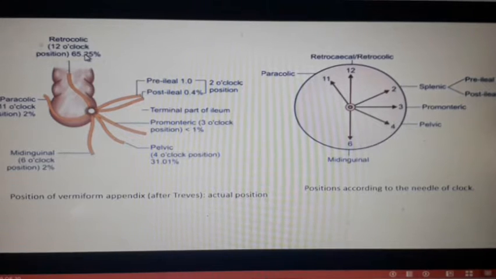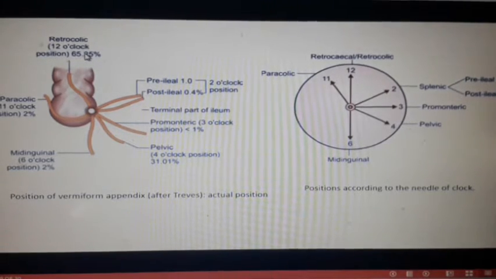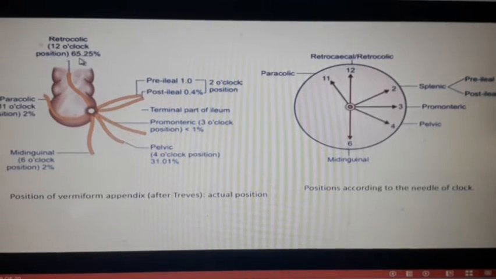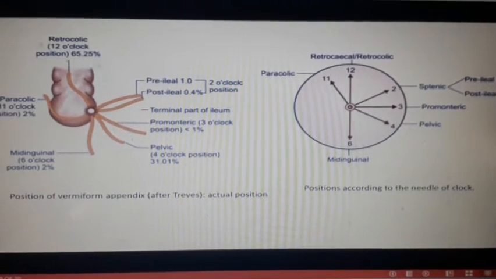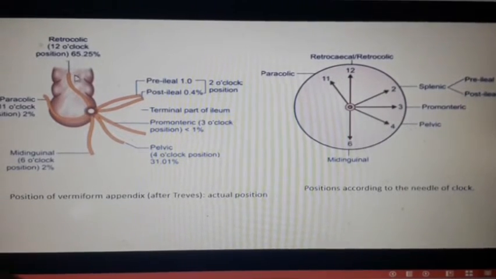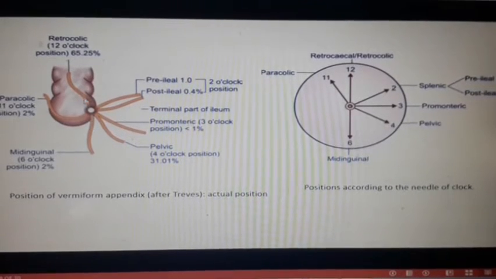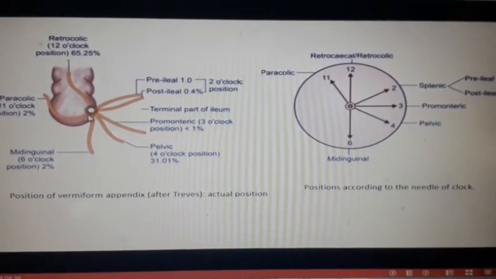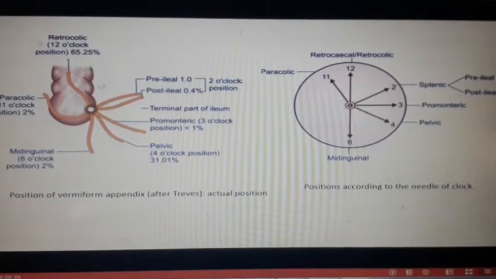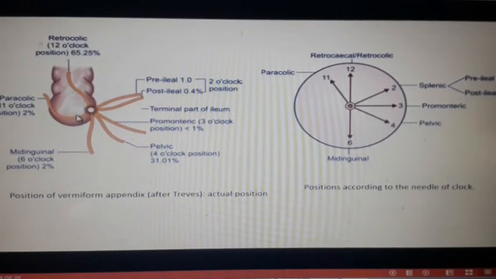Now you might have understood which is the commonest position of the appendix. So here it is 65.25%. I think you can get the answer to one of your questions. The commonest position of the appendix is the retrocolic position, that is the 12 o'clock position. So it is actually behind, it is posterior. This and the paracolic position you will see posteriorly, and this position you can see anteriorly.